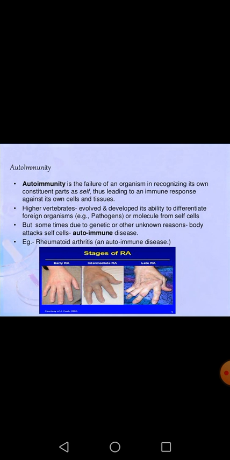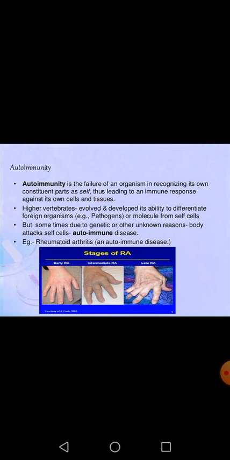But as you know, our immune system has the capability to recognize which cell is our own cell and which cell is a non-self cell, meaning a foreign cell. In such a disorder, in autoimmunity, what happens is our immune system is not able to find out which cell is our own cell and which cell is a foreign cell.